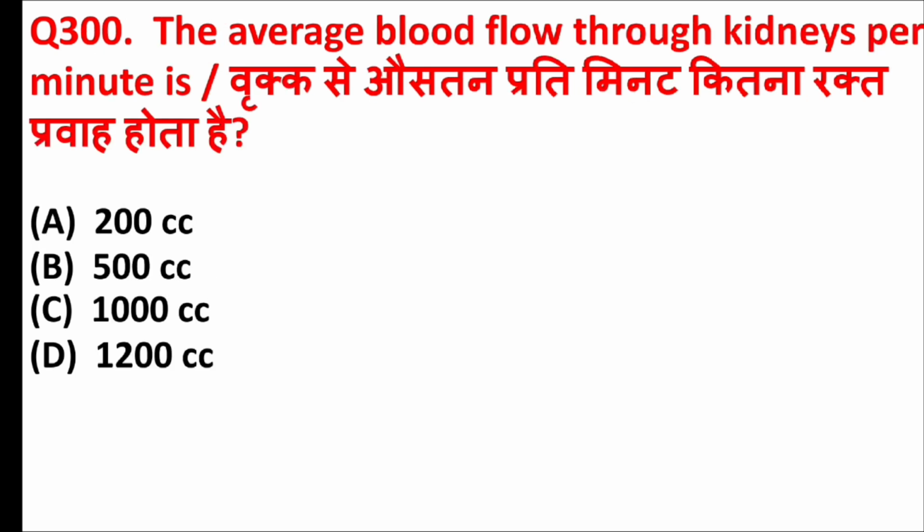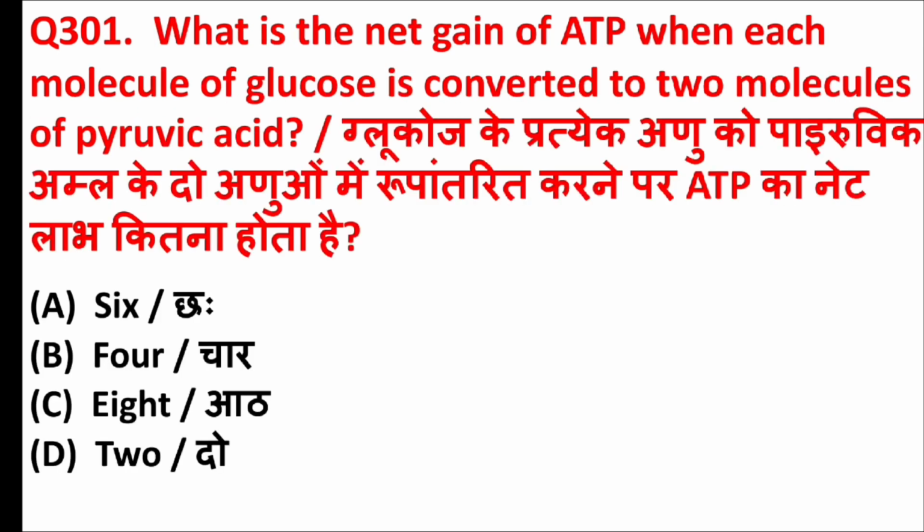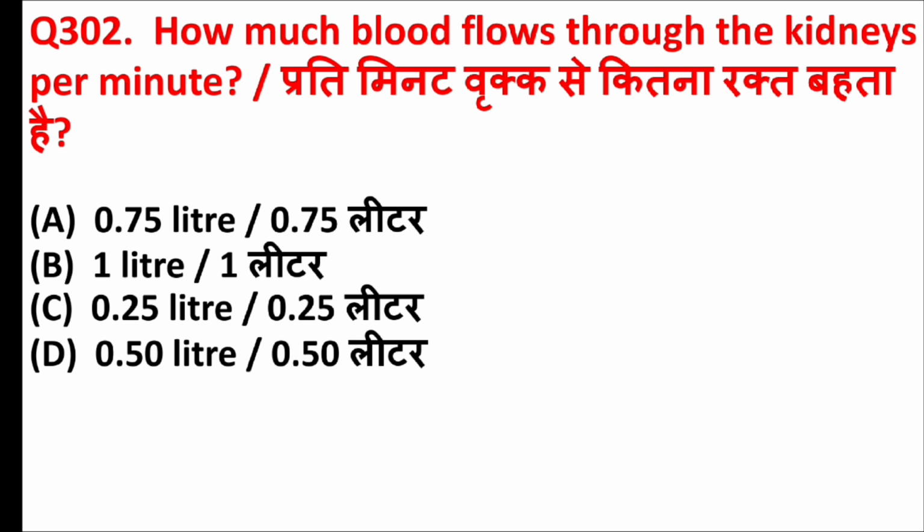The average blood flow through kidneys per minute is? Answer is option D, 1200 cc. What is the net gain of ATP when each molecule of glucose is converted to 2 molecules of pyruvic acid? Answer is option D, 2. How much blood flows through the kidneys per minute? Answer is option B, 1 liter.